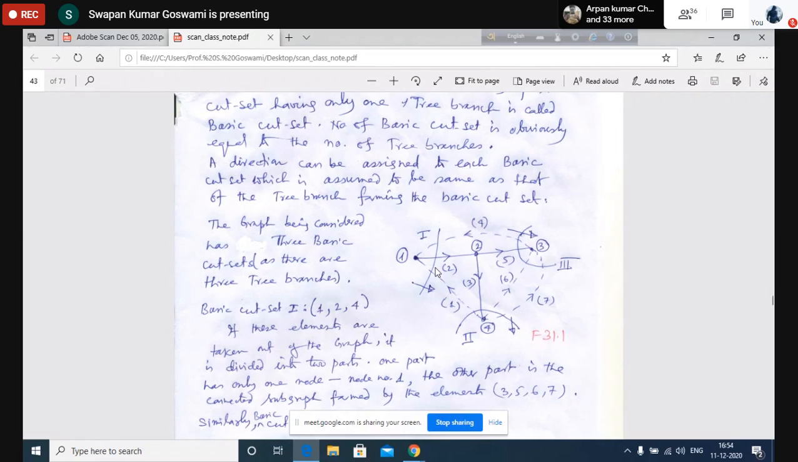Into two connected subgraphs, we should divide into two. That means in one subgraph, there may be 5, 6, 7, 10 elements depending on the network. In the other half, there may be only a single node, or maybe there are more elements and nodes together. In this particular example, if I remove these three elements together, not one at a time, that means I shall have to remove all three. Then only there will be node 1 in one half. On the other half, there will be 3, 5, 6, and 7, these four elements along with the nodes.